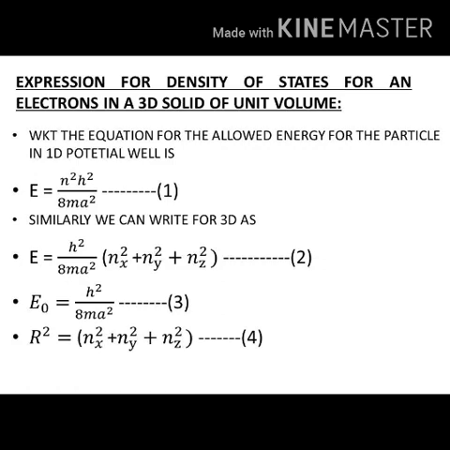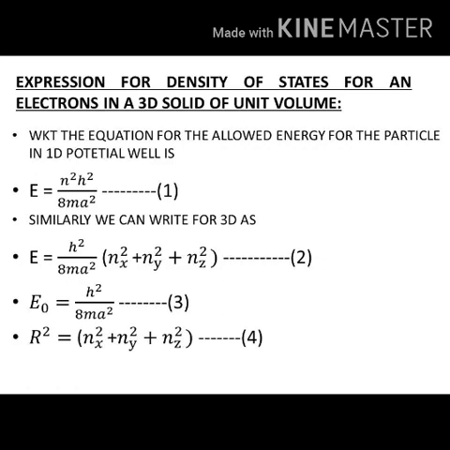Again here h stands for the Planck constant, m is the mass of the free particle, a is the width of the potential well where the free electron tends to move between the limits x equal to 0 to x equal to a, and here also n should be greater than 0, only positive values. Again I repeat, n represents the axis values, along x, along y, along z, the position for an atom.